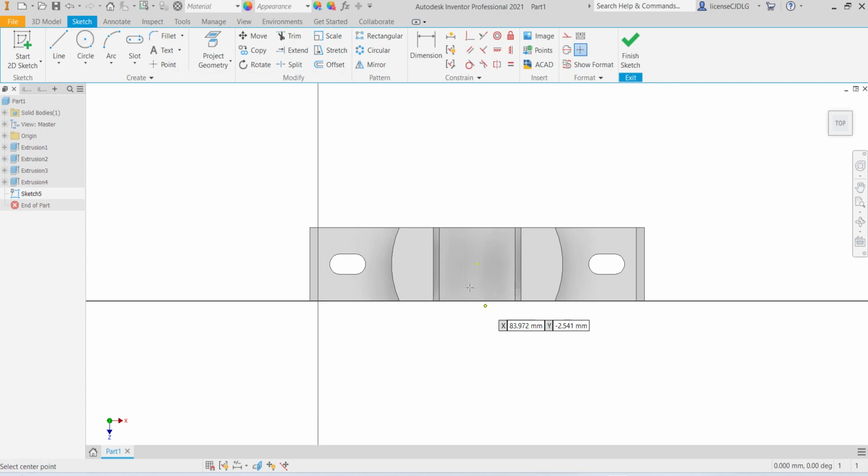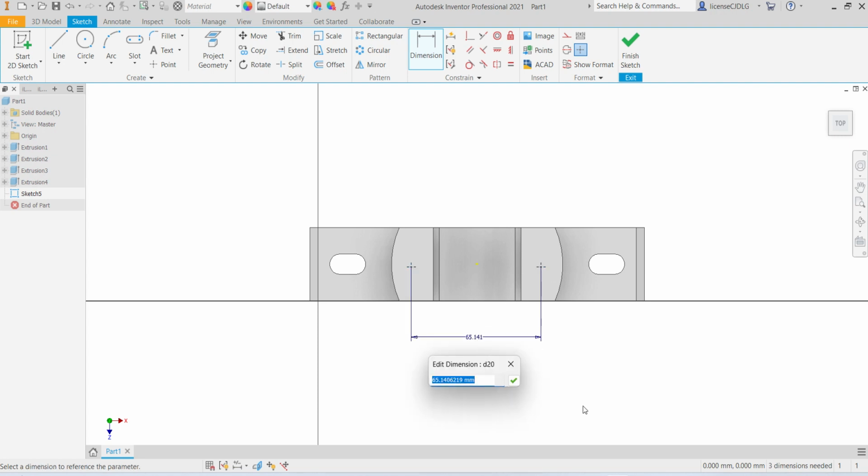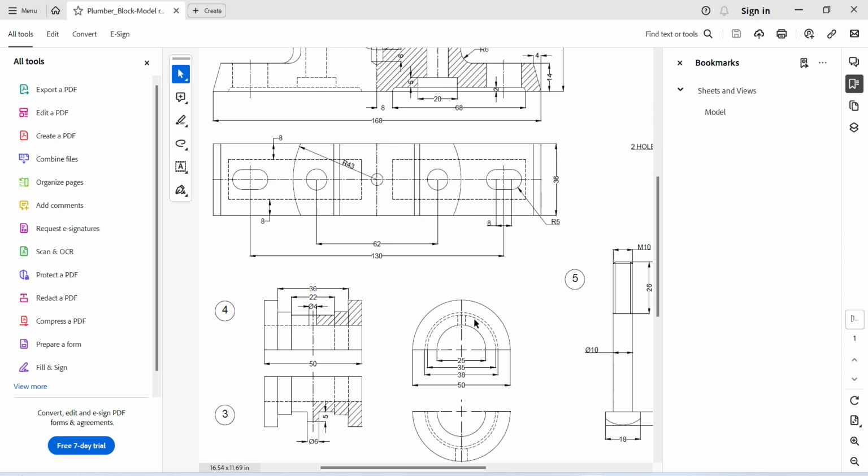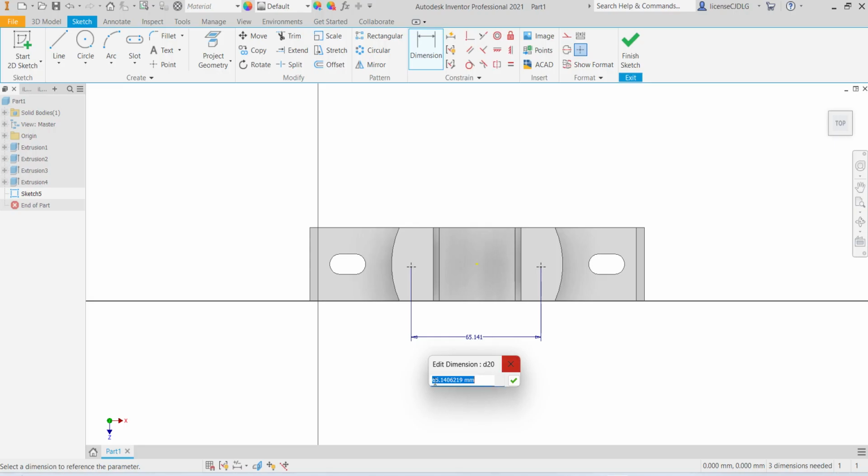So select point, give the dimension, pitch is 62 mm. Select horizontal constraint, give center point. So we can do this symmetric.